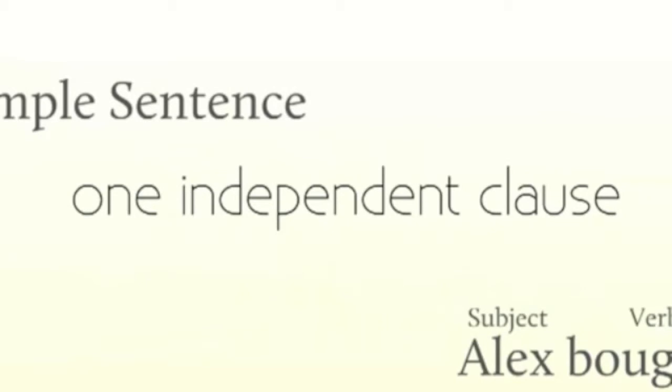So remember that a clause essentially means that it's a group of words that contains a subject and a verb sequence. It might have more than one subject, it might have more than one verb, but it's just one subject and verb sequence. The word independent on this then means that it's a clause, so subjects and verbs, but it could stand alone as a complete sentence. So a simple sentence is essentially one clause that can stand on its own as a complete sentence.